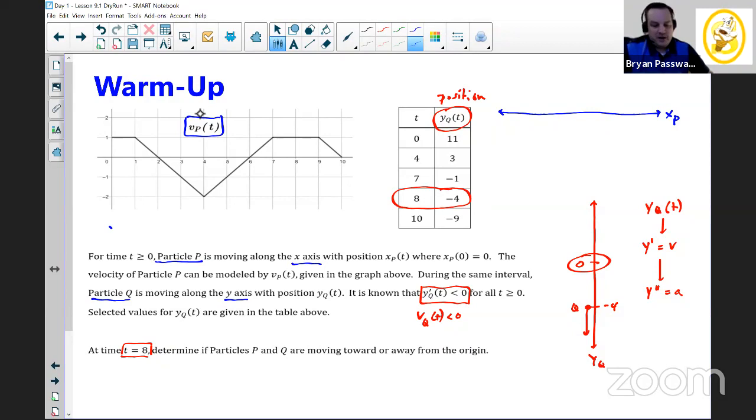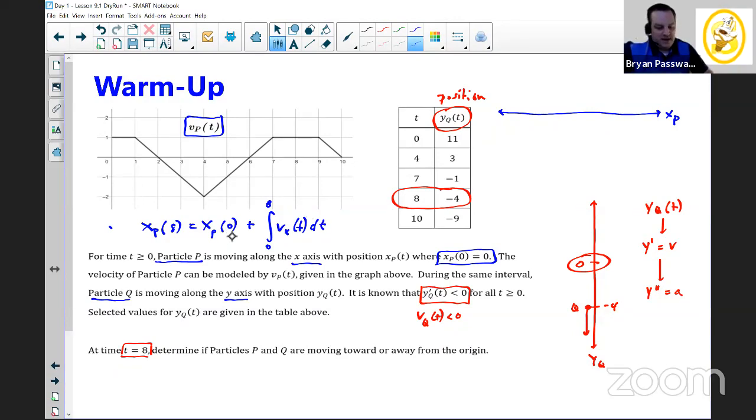And so I need to figure out what the position of particle P is at time 8. Well, you might remember, we have this ability to create any accumulation function using the fundamental theorem of calculus. If I want to know the x position at time 8, we're going to have to use an initial position that we were given, which, by the way, we knew that x of 0 is 0. So x of 8 is going to be x of 0 plus the integral from 0 to 8 of v of t.